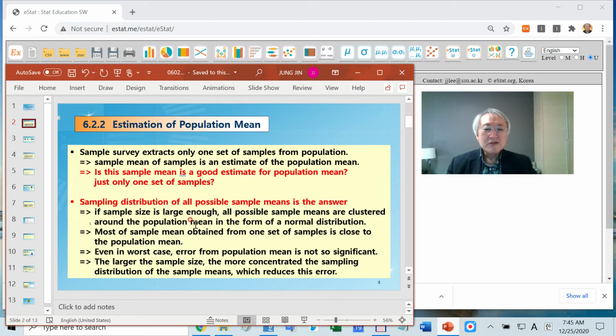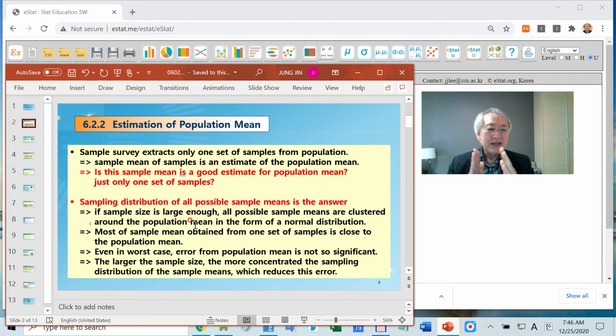Remember, if the sample size is large enough, and large means even if you have 100 million, the sample size is 1,000, then the distribution of all possible sample means is normal by the central limit theorem, and the variance of that normal distribution is population variance divided by sample size.